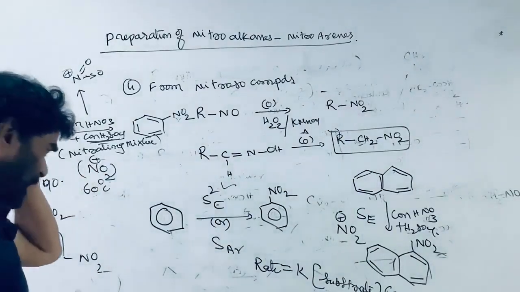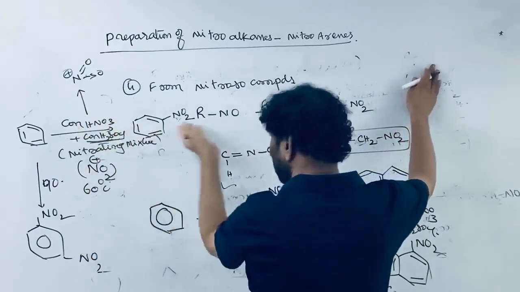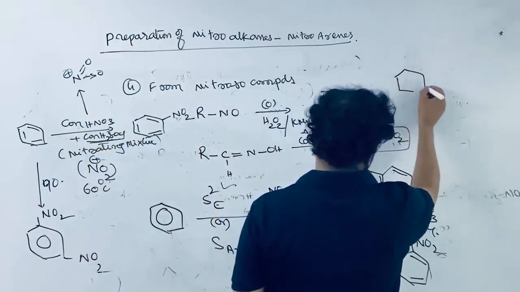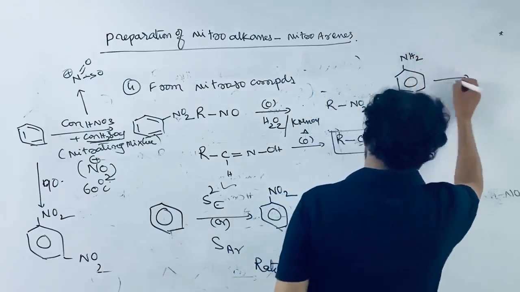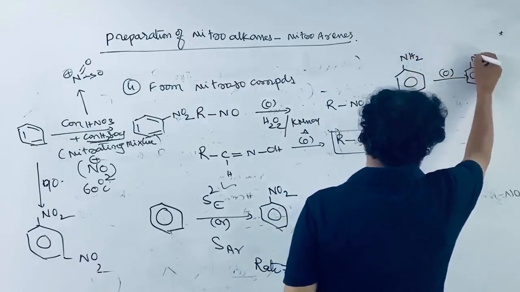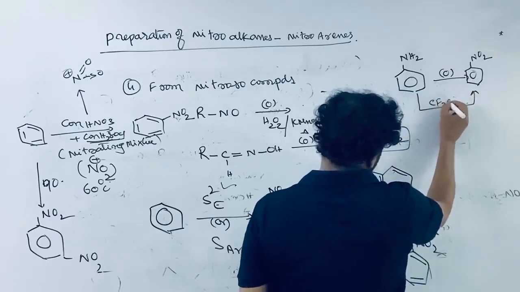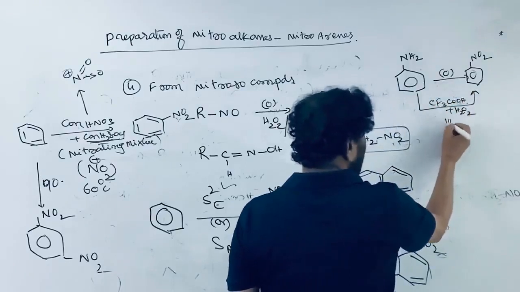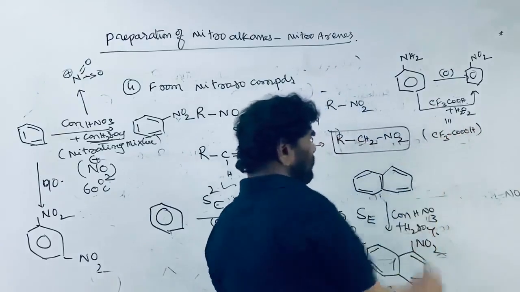If you want to prepare nitrobenzene, from benzene directly we can prepare nitrobenzene. You can also prepare it from aniline. Just now we have seen aniline on oxidation gives this. The NH2 group is converted into this. I told you the best reagent is trifluoroacetic acid plus hydrogen peroxide, which is equivalent to trifluoroperoxyacetic acid.